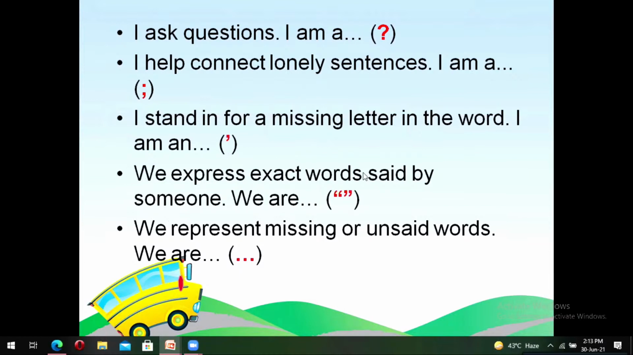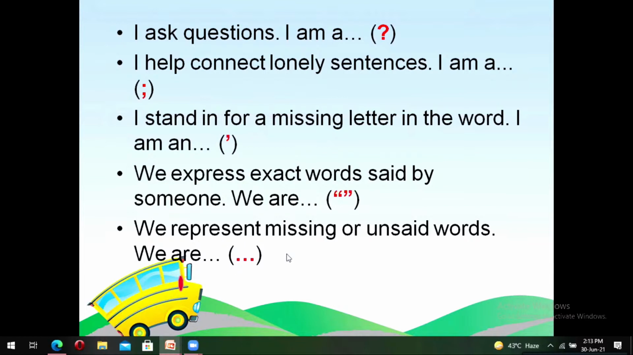We express exact words said by someone. We are quotation marks. We represent missing or unsaid words. We are ellipses.